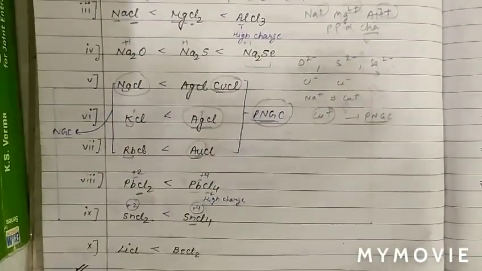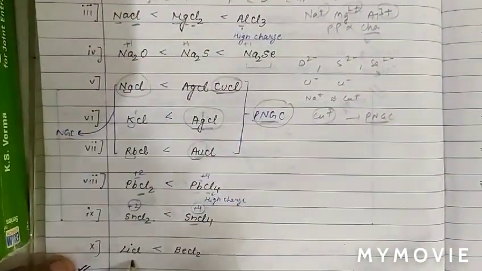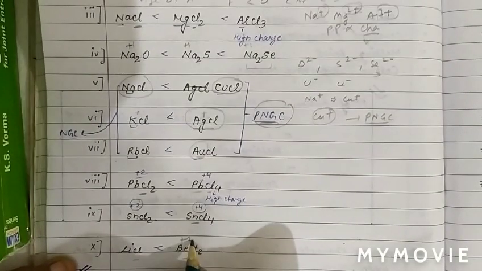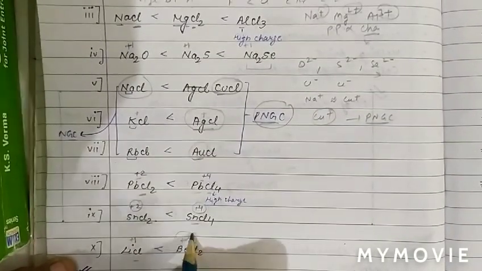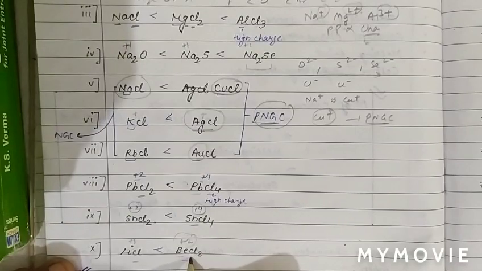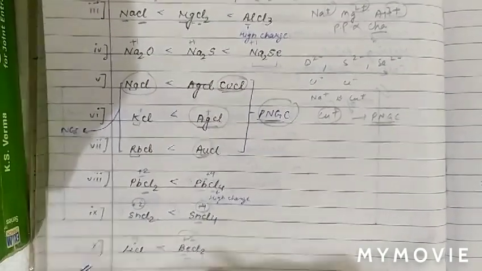A similar example is LiCl and BeCl2. The anion is the same, but the charge on the cation is +1 and +2. More charge on the cation, more polarizing power. Hence BeCl2 has more covalent character.